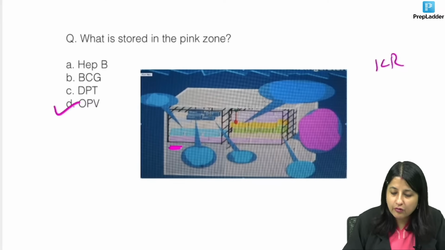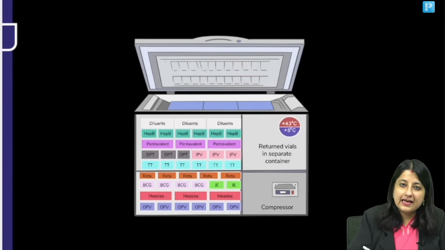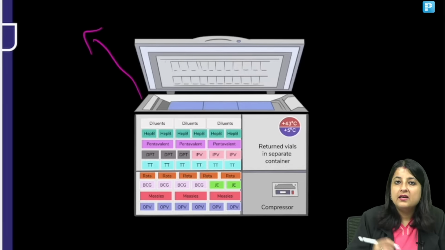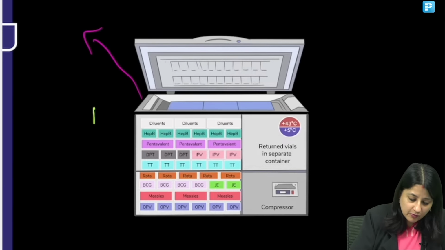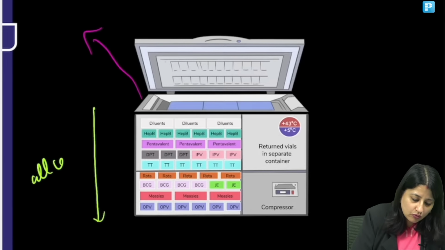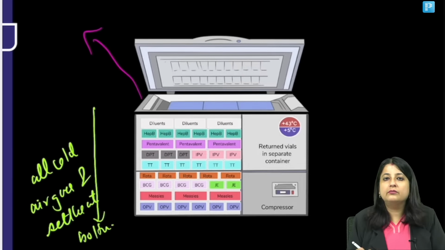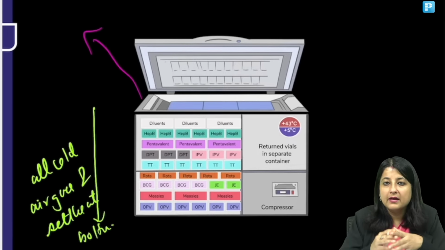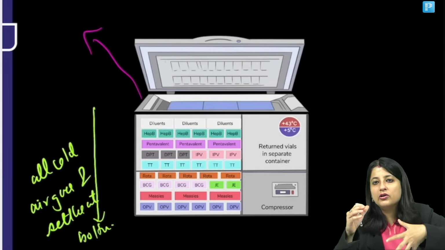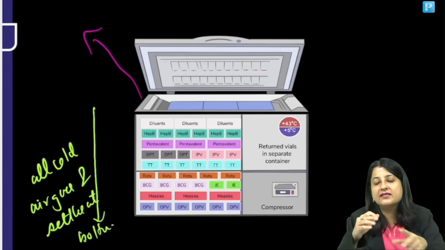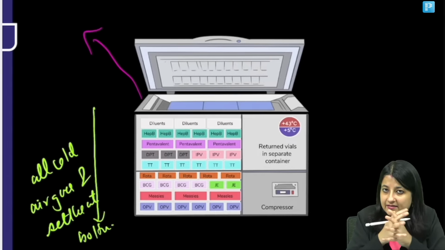OPV. Now, how? If you remember, this is an ILR. ILR is always opened from the top. So when you open from the top, what is going to happen? All cold air goes and settles at bottom. So at the bottom, what is it that we are not going to keep? Cold air has gone. So at the bottom we can't keep the freeze sensitive vaccines. We will keep the heat sensitive.